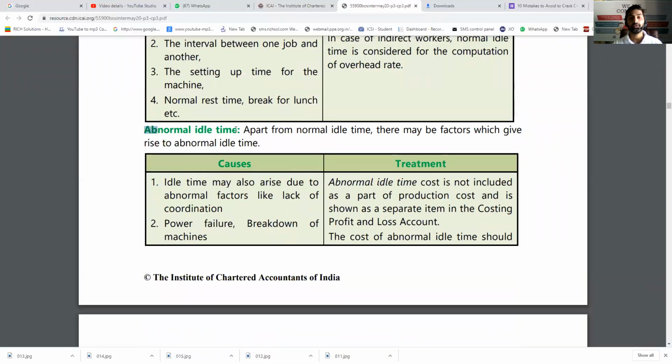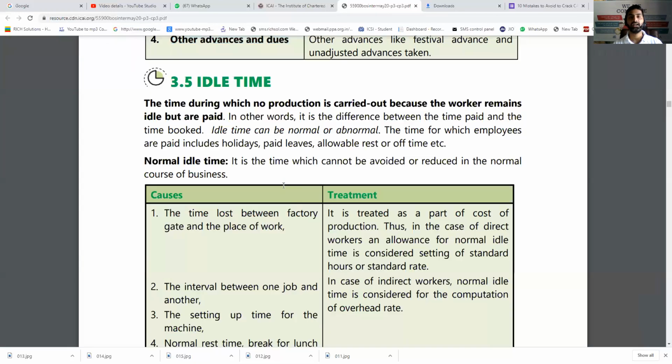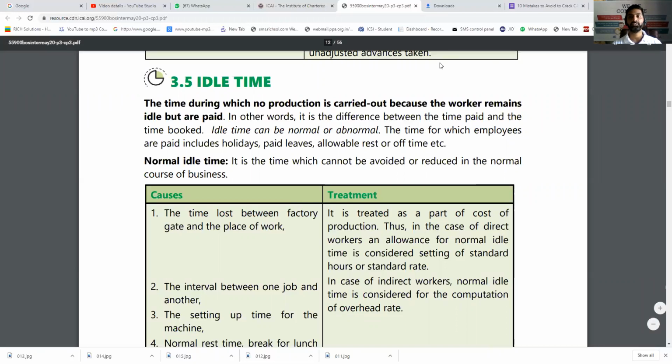But if it is abnormal idle time, which was not at all expected, like machine breakdown or maybe the corona effect, then for all these reasons there is abnormal idle time: production was not done, but salary is paid. Being abnormal, you cannot charge it to any cost sheet or a job, so it is to be debited to costing P&L account. So normal idle time is expected, predicted, absorbed by all the good jobs, and abnormal idle time is unexpected, debited to costing P&L account.